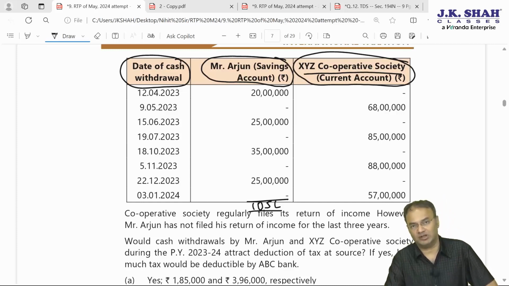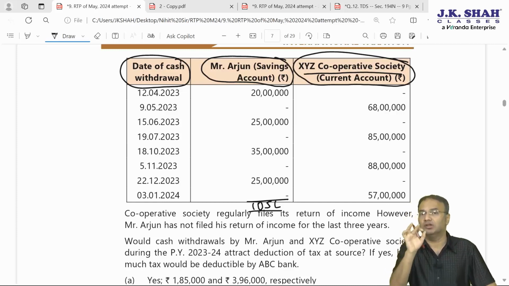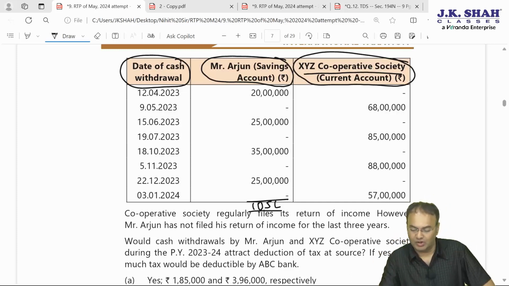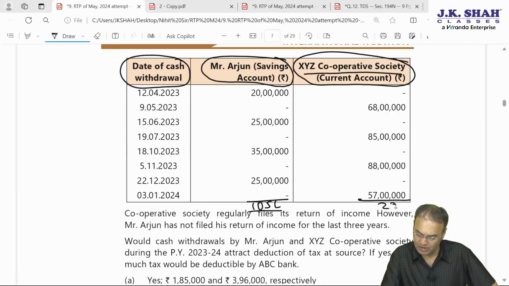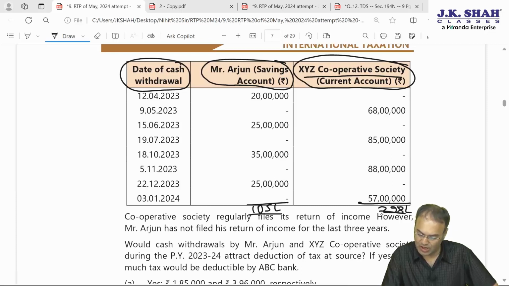Cooperative society, the limit is 3 crore. Limit is 3 crore. Up to first 3 crore rupees of withdrawal, if IT return is filed, then first 3 crore no TDS. If IT return not filed, then first 20 lakh, then 20 lakh to 3 crore, then above 3 crore. Let's check what is the total withdrawal. 68 plus 85 plus 88 plus 57. We'll use calculator for speedy calculation. 68 plus 85 plus 88 plus 57. 298. 2 crore 98 lakh.